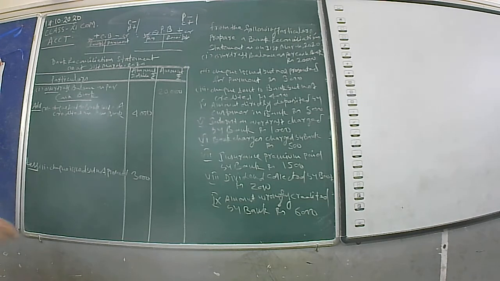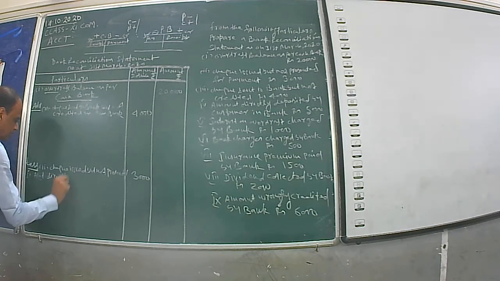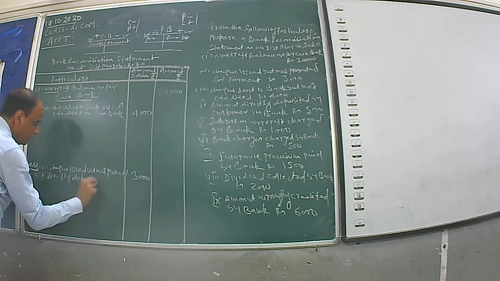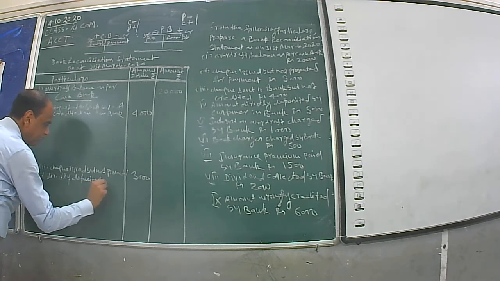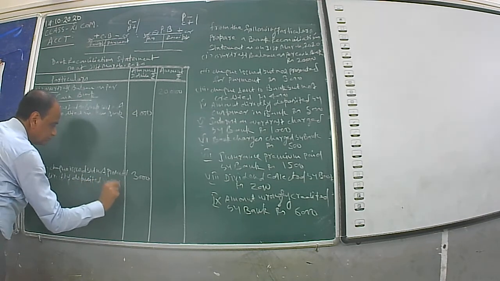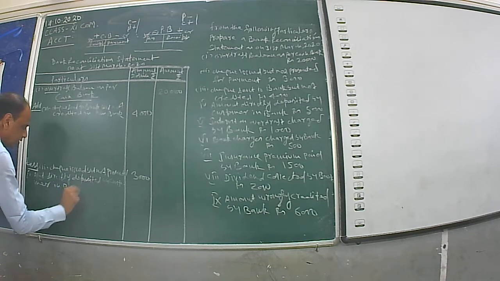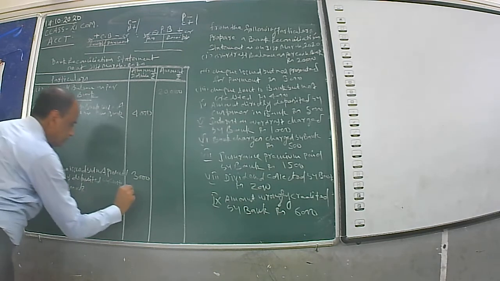Number 4. Amount directly deposited by customer in bank. The amount is 5000.